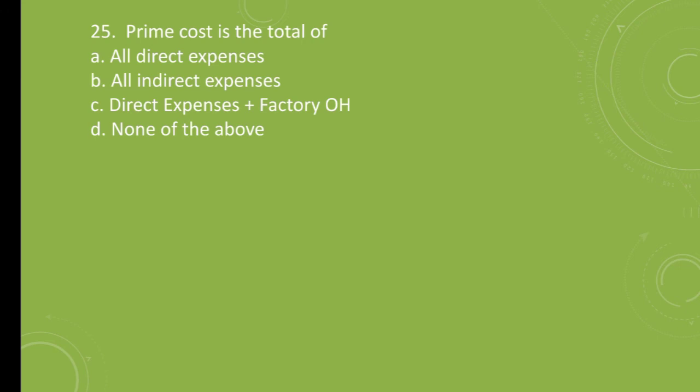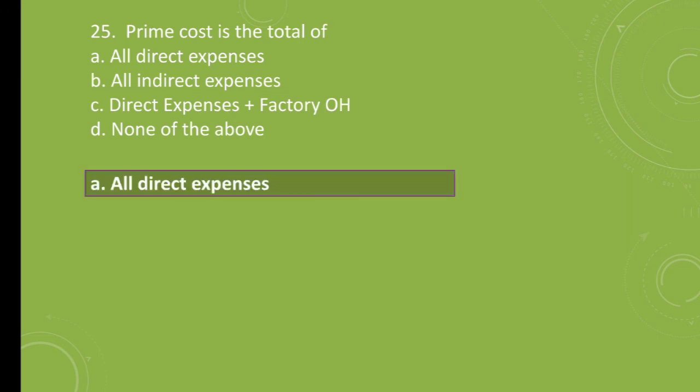Last question. Question number 25. Prime cost is a total of A. All direct expenses, B. All indirect expenses, C. Direct expenses plus factory overhead, D. None of the above. The correct answer is A. All direct expenses. Prime cost is the total of all direct expenses.